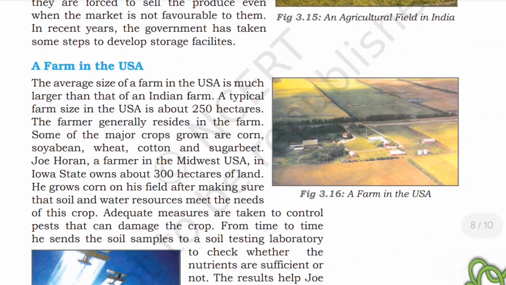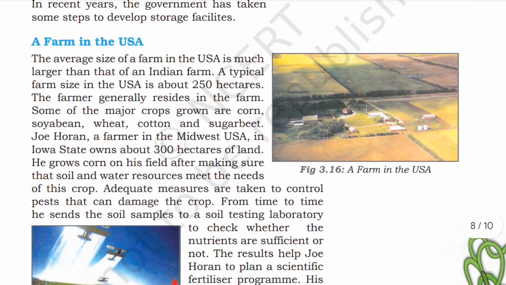A farm in the USA. The average size of a farm in the USA is much larger than that of an Indian farm. The typical farm size in the USA is about 250 hectares. The farmer generally resides on the farm. Some of the major crops grown are corn, soybean, wheat, cotton, and sugar beet. Joe Horan, a farmer in the Midwest USA, in Iowa State, owns about 300 hectares of land.